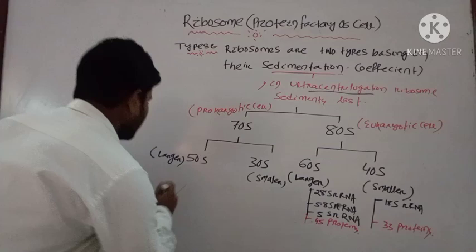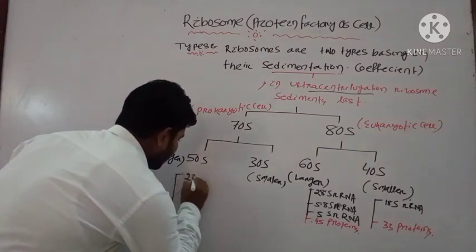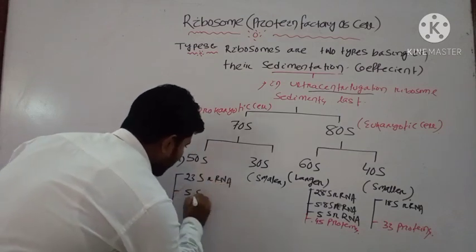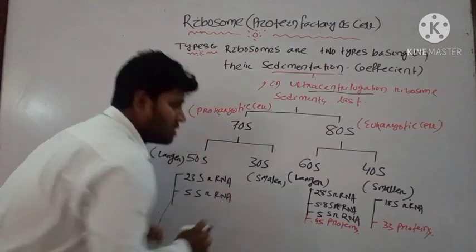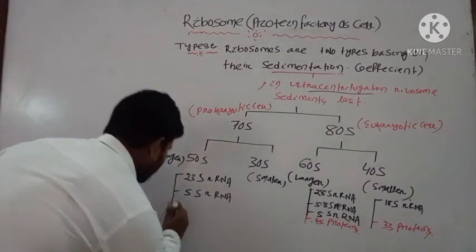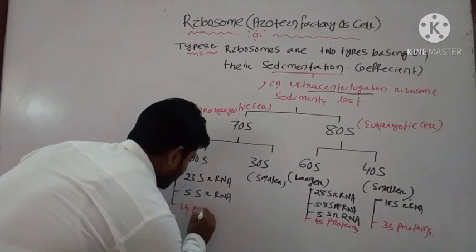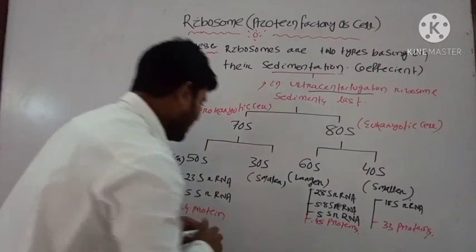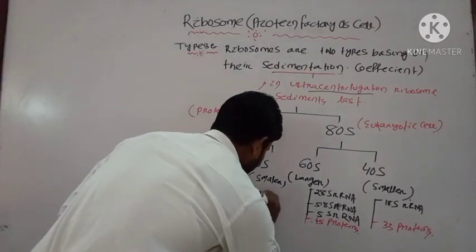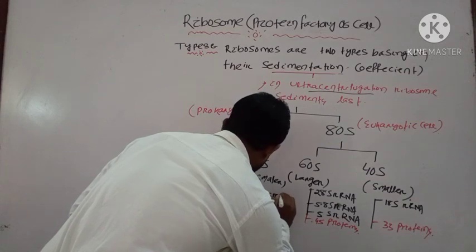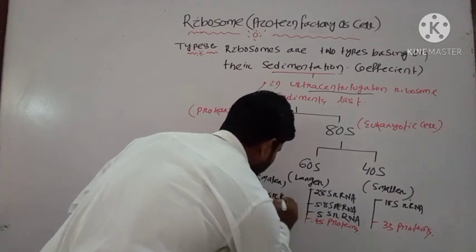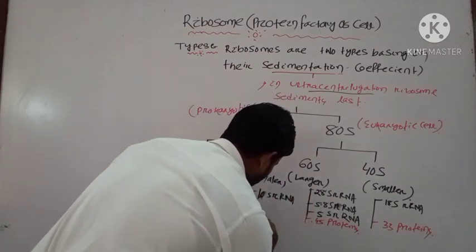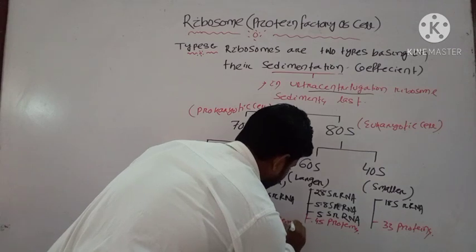Okay, the 50S is having 23S rRNA, 5S rRNA, and it is also having 34 proteins. And like that your 30S unit is having 16S rRNA and 21 proteins.